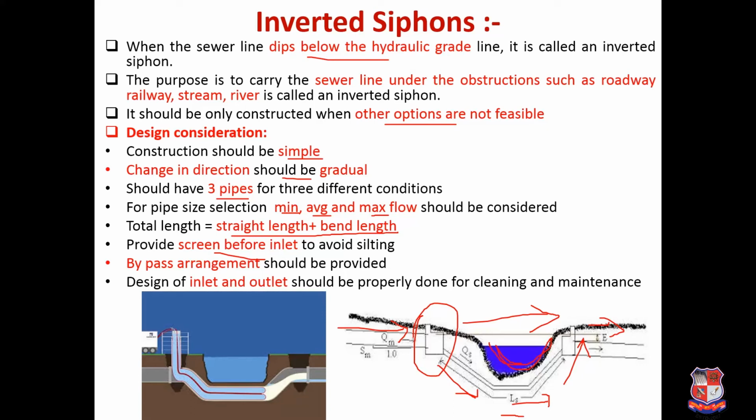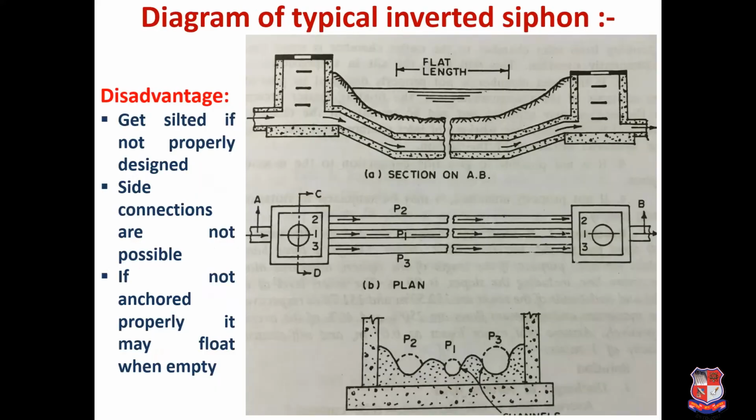So it should also be provided with the bypass arrangement, and the design of inlet and outlet should be properly done for cleaning and maintenance purposes, because otherwise maximum silting would take place at the bottom of the inverted siphon. So here you can see in this typical inverted siphon figure, 3 pipes are provided, P1, P2 and P3. Here is the first manhole, the second manhole, and this is your obstruction that you have to take beneath this pipeline. So P1, P2 and P3 will work in different conditions: average, minimum and maximum flow condition.